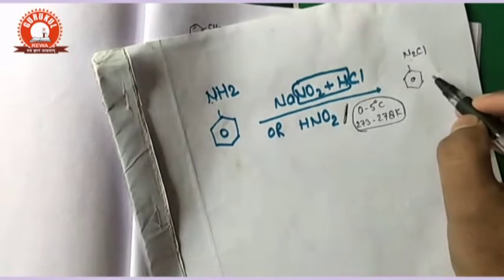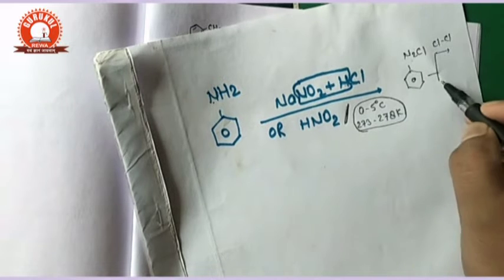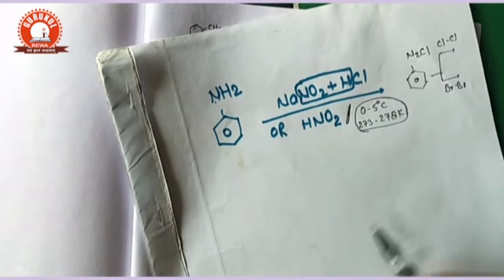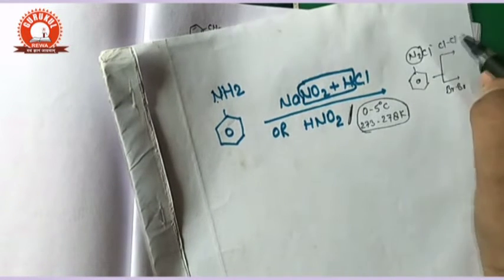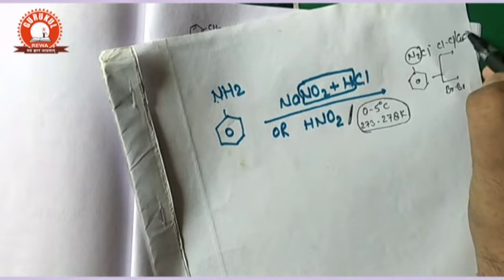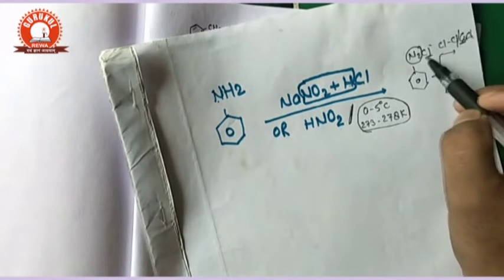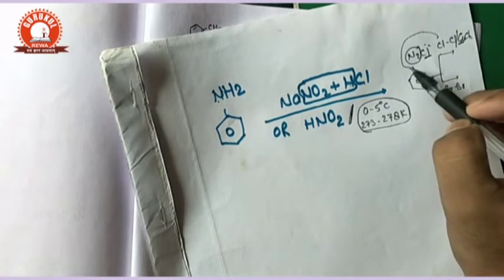If we want the halogen, if we react with chlorine or bromine, then this nitrogen will be removed in presence of copper, CuCl2. This copper is released with the chlorine, and this chlorine will be attached to this carbon.